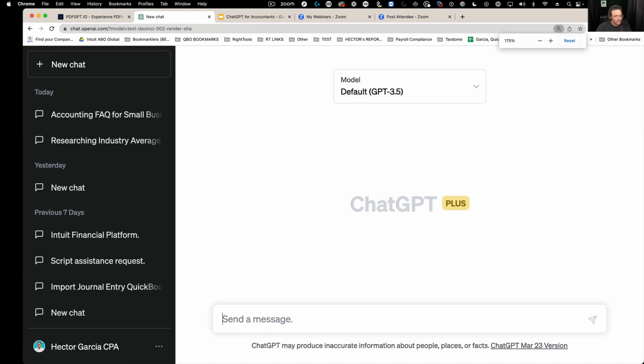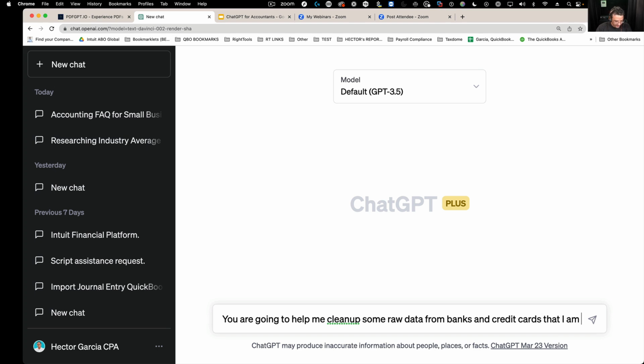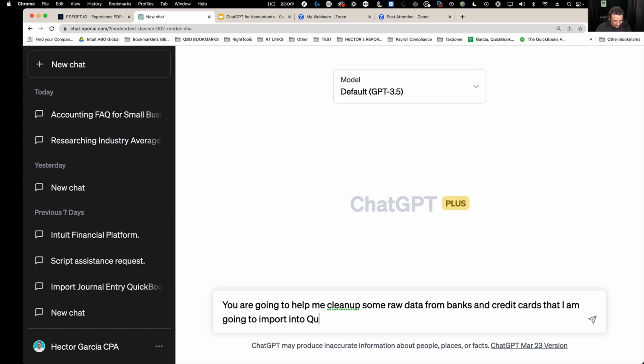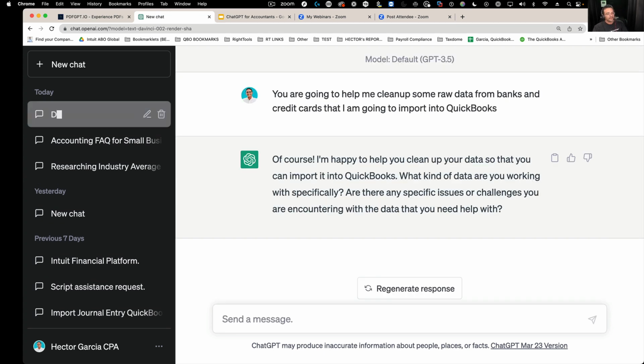And this is one of the fundamental things about ChatGPT: you tell it first, ChatGPT, this is who you are. That way, all the answers are within that context. So first thing I'm going to say is, you are going to help me clean up some raw data from banks and credit cards that I am going to import into QuickBooks. As much context as you can give it, the more it understands what its role is going to be. So I'm going to tell it specifically what you're going to clean up.